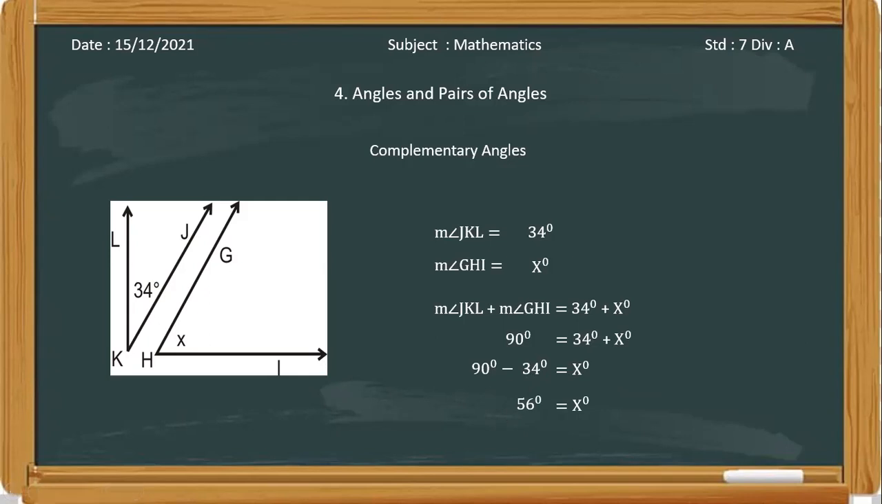In your exercise there are similar types of questions where you are given the measure of one angle, they are complementary, and you have to find the measure of its complementary angle. So what you are going to do is subtract the given angle from 90 degrees to get its complementary angle. Okay, have you understood this complementary angle and how to find its complementary angle if one angle is given? Yes, ma'am.